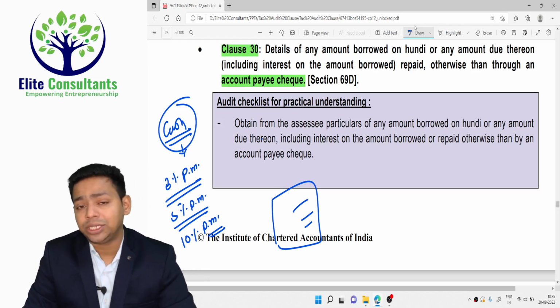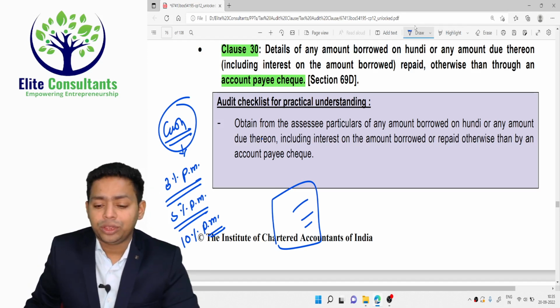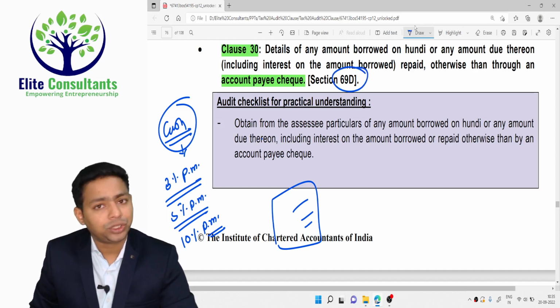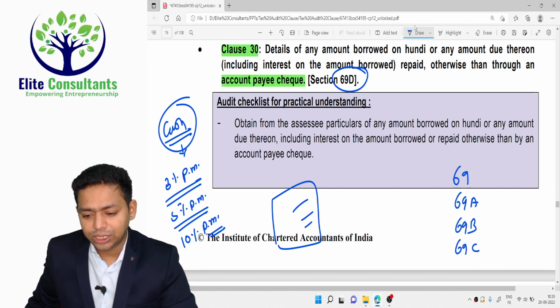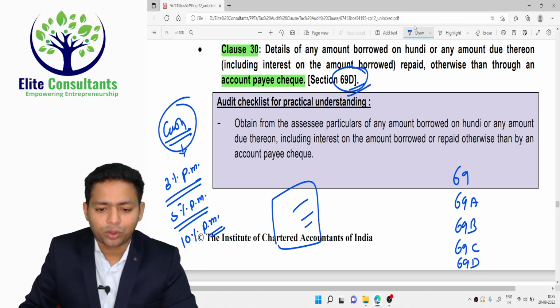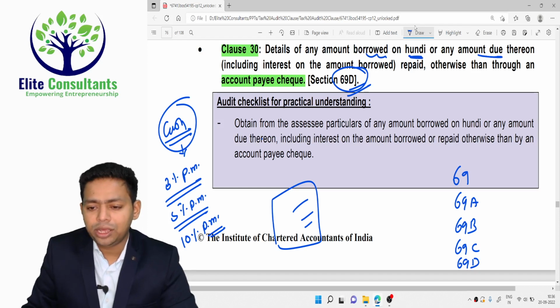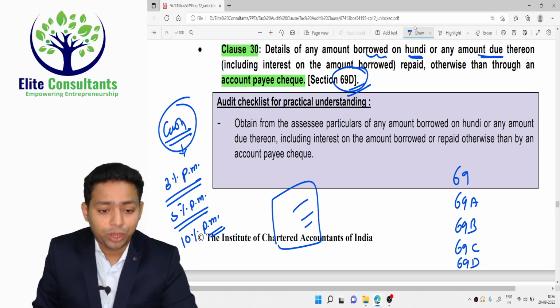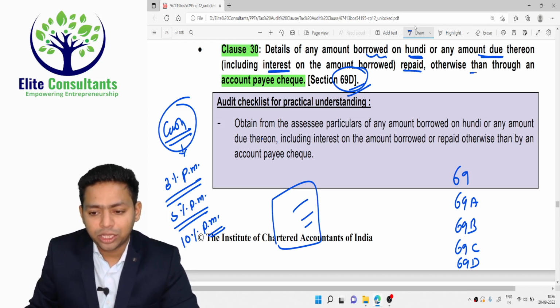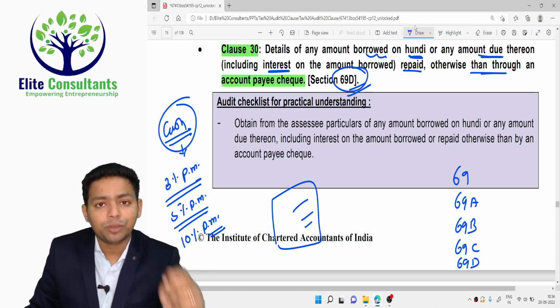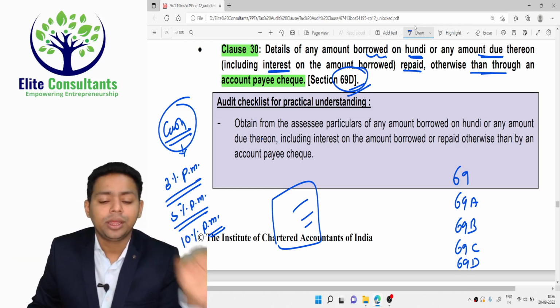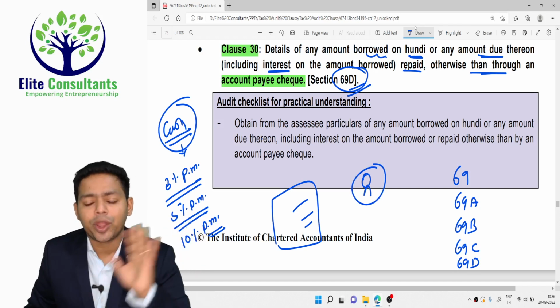Then the reporting under section 269D has to happen. Now there are so many sections under the series of section 69D. There is section 69, 69A, 69B, 69C, and then 69D. Obviously here we are talking about 69D, the details of any amount borrowed on hundi or any other amount due, including interest, repaid otherwise than through account payee cheque. Either you have borrowed or you are repaying. In both cases, the person who is borrowing and repaying is the defaulter, and if that is your assessee, he has to record it here.